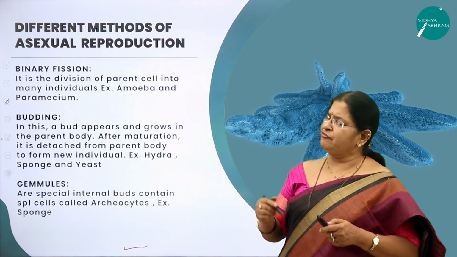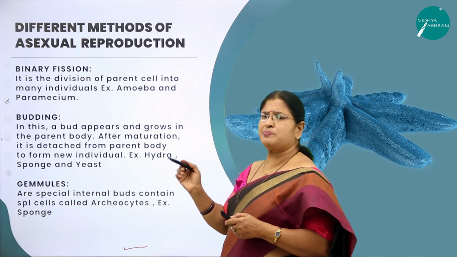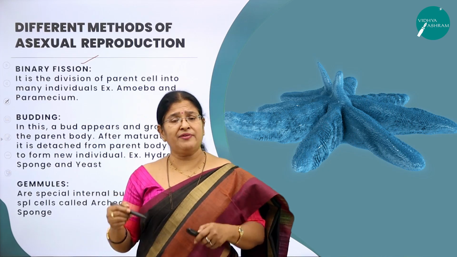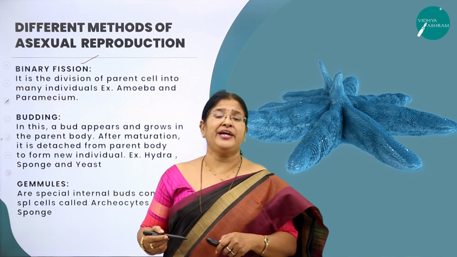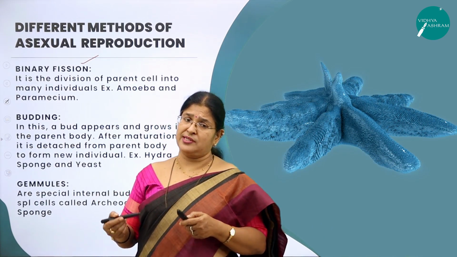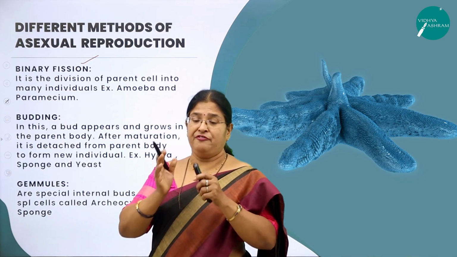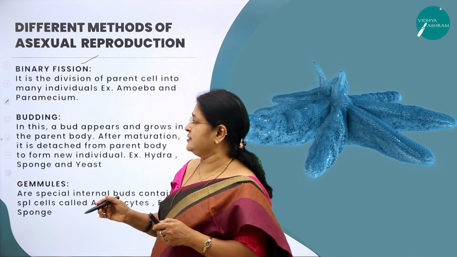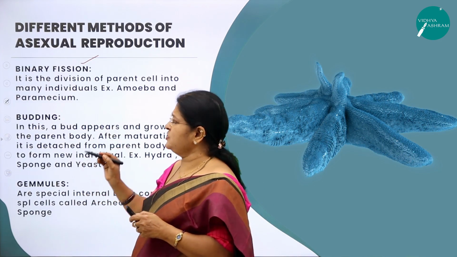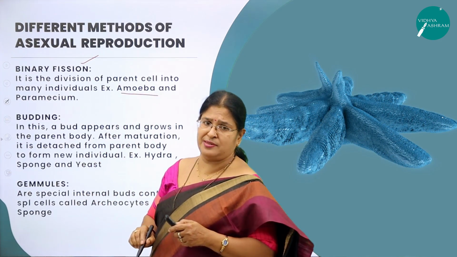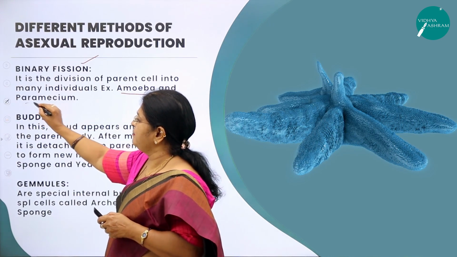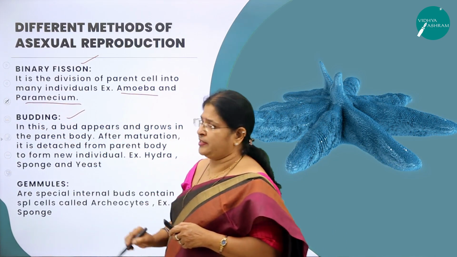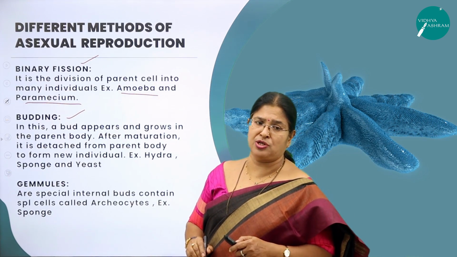Binary fission. The very word itself will tell you. What is binary? Two. What do you mean by fission? Division. So whatever contents are found in the cell, may it be the nucleus or the cytoplasm, divides. Fission means what? Division. And it is distributed to the two daughter cells. And such type of binary fission is commonly seen in organisms like amoeba and paramecium. Right? Now moving on to the next very important method of asexual reproduction called budding.